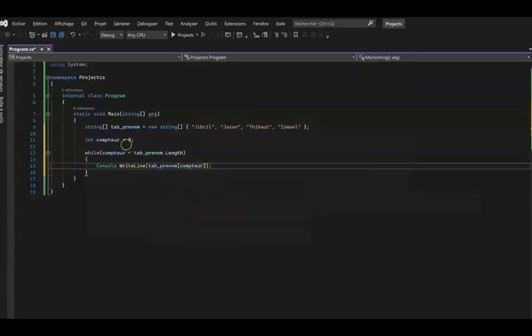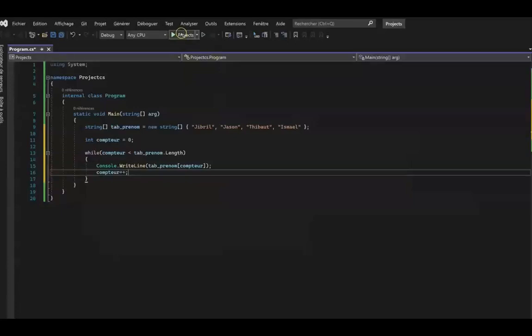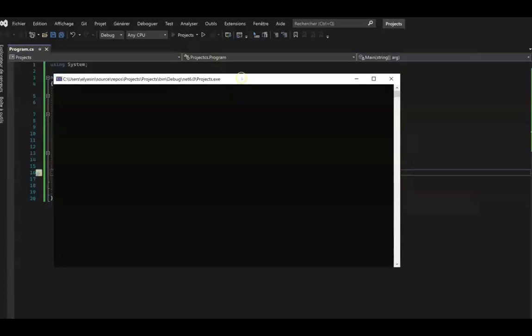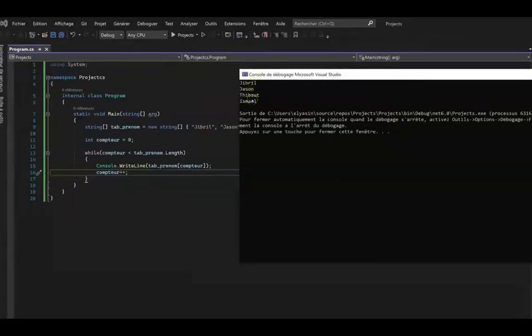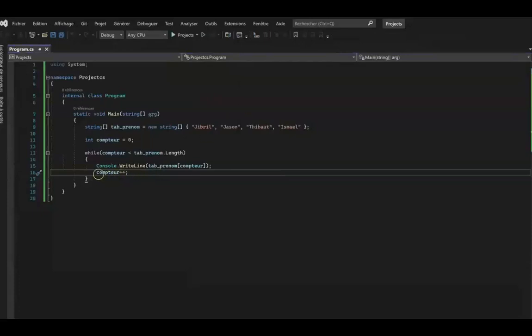At the beginning of the program, the counter is equal to 0, and as the loop goes on, it will be increased by 1 to reach the condition put in the brackets of the while loop. So the index in the brackets is also increased and will display each value corresponding to its index until the end of the loop. If I run the program now, we can see that all the names of the array are displayed.